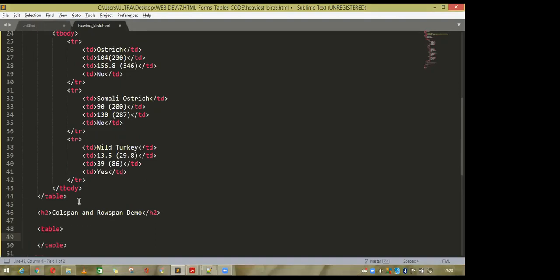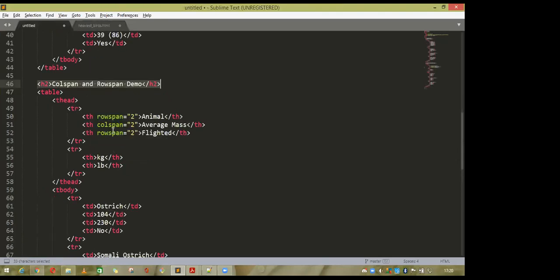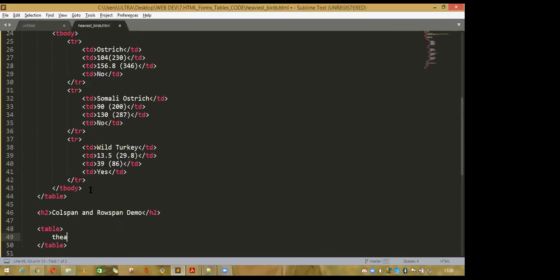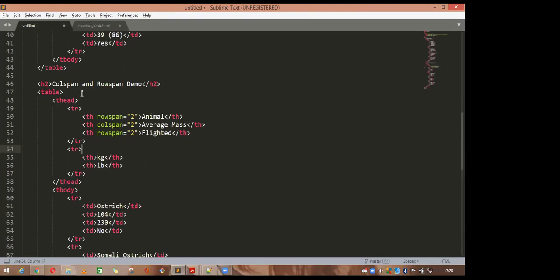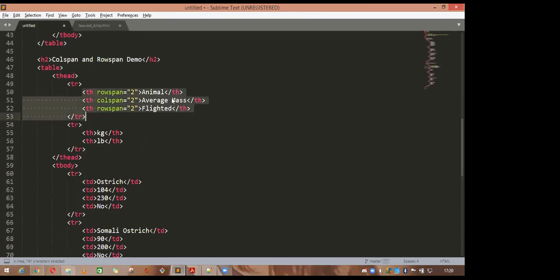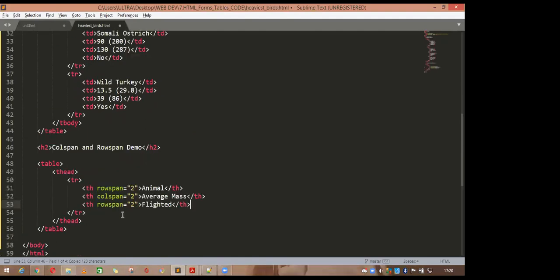In this one, suppose you want to add a table header, in T head, and in T head a table row. In this table row, we have taken these three items. Take it here, paste it.